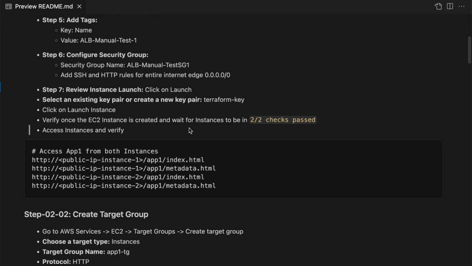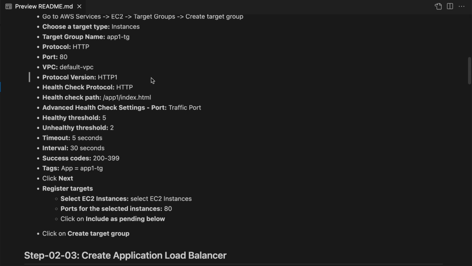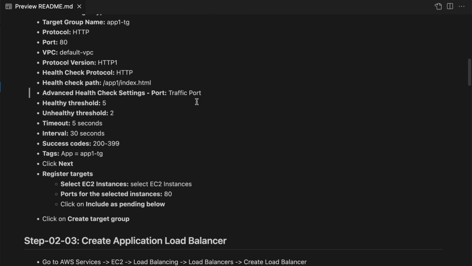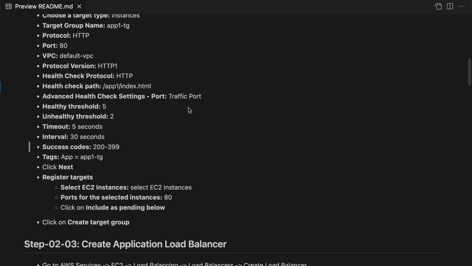This is a manual step: create the target group. Create a target group for the instance. Target group name, the app name, give any name to it, protocol, port, and the VPC, protocol version, health check protocol. These are all what you specify in the manual process.